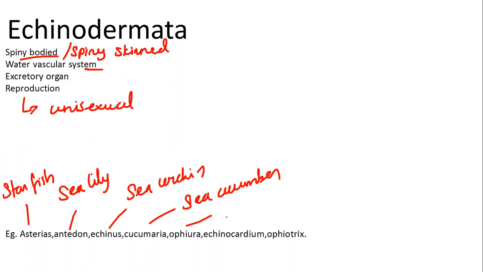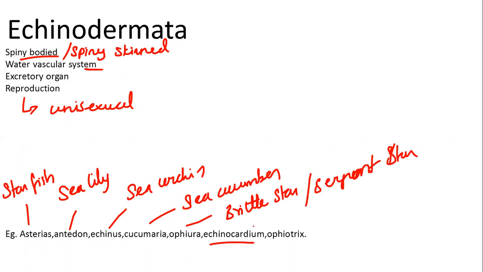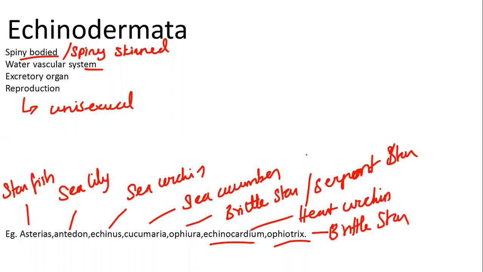Ophiura is called brittle star or serpent star. Echinocardium is also called heart urchin, and Ophiothrix is also called brittle star. So these are all the examples of Echinodermata.